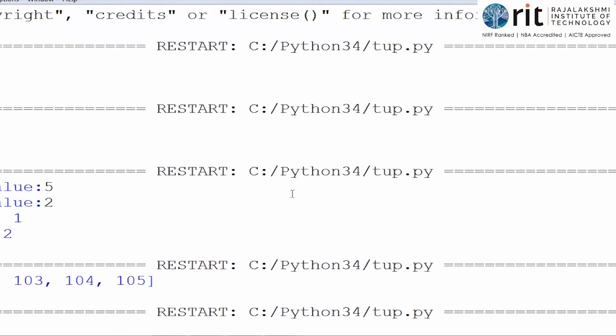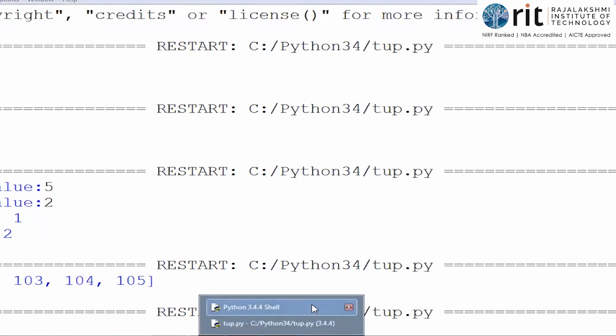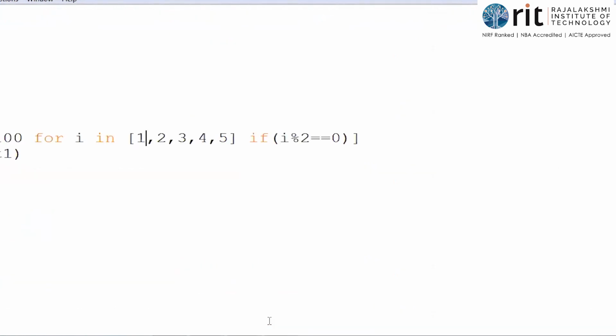So 102 and 104. When 1 comes, the condition is false, so the logic should not be applied. When 2 comes, the logic is applied: 100 plus 2 is 102. Then when 3 comes, no. When 4 comes, 100 plus 4 is 104. When 5 comes, no. So this is how we write the list comprehension. If you have any doubts, you can post them in the chat box.